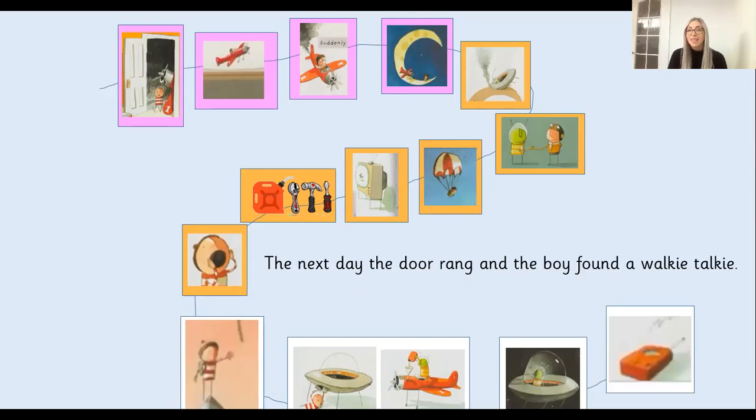And then our last sentence, our last picture, is the next day the doorbell rang and the boy found a walkie-talkie. So drawing a picture of a walkie-talkie, like a rectangle and it's got a little area at the top. So have a go, pause the video and have a go at drawing that last picture.